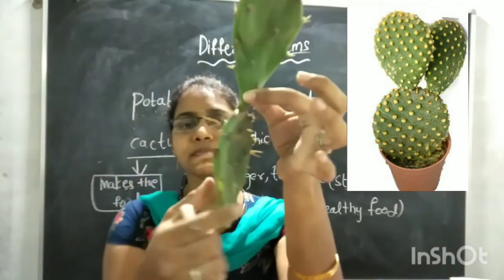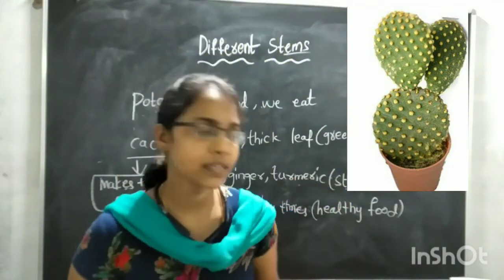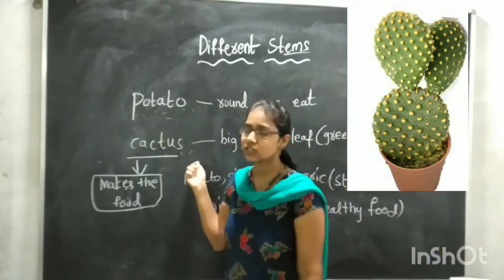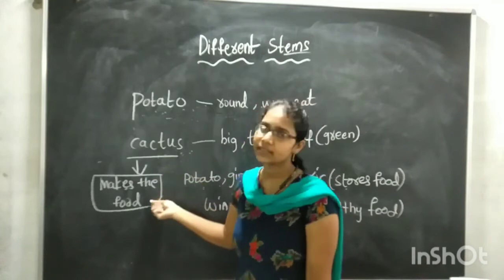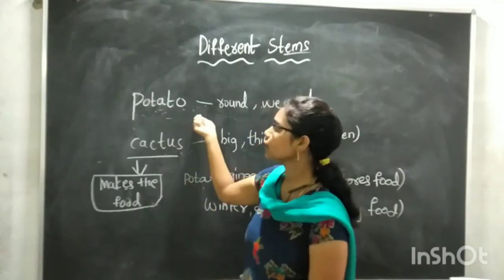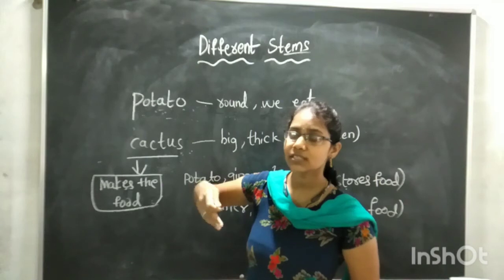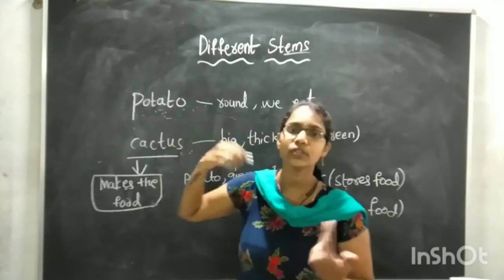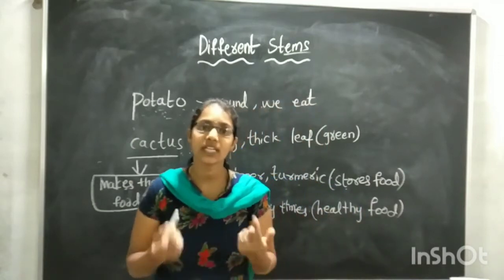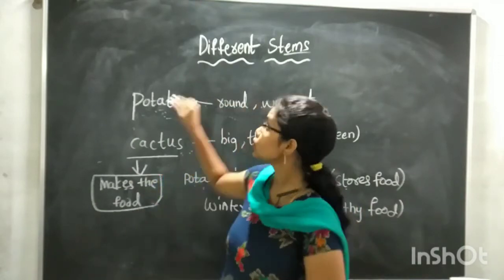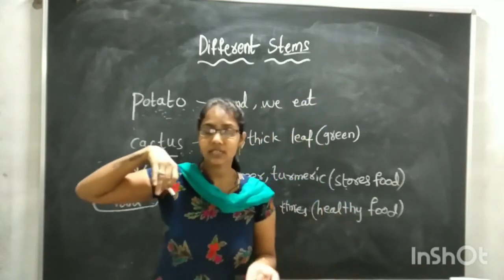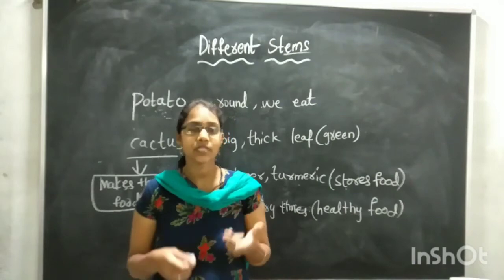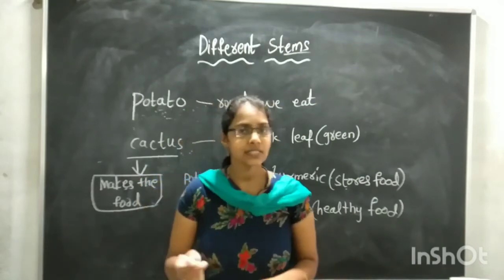So these stems prepare food for the plant. So what is the function of the cactus stem? They make the food for the plant. And if you come to potato, what is the function of the stem of the potato? Yes, it stores food inside the stem. So have you understood different functions of the stems, children? Stems are different in different plants.